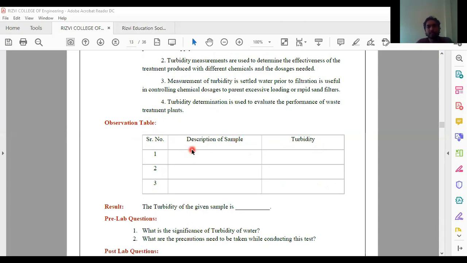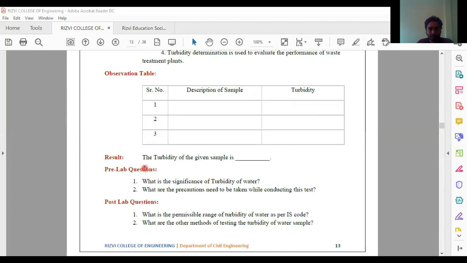We have to write where we have taken the sample from, where this water has come from, and who has provided that particular water. All the description of the sample has to be written here, and at last you have to write the turbidity. For example, if it comes out to be 100 NTU, then you write 100 NTU. What is the full form of NTU? Nephelometric turbidity unit. This is how you have to write this observation table. Next, the result: the turbidity of the given sample comes out to be so.